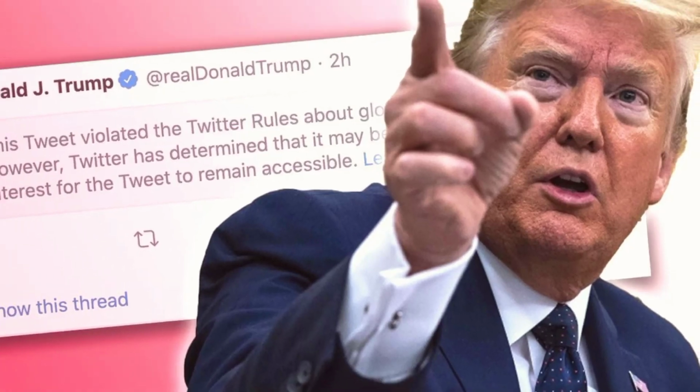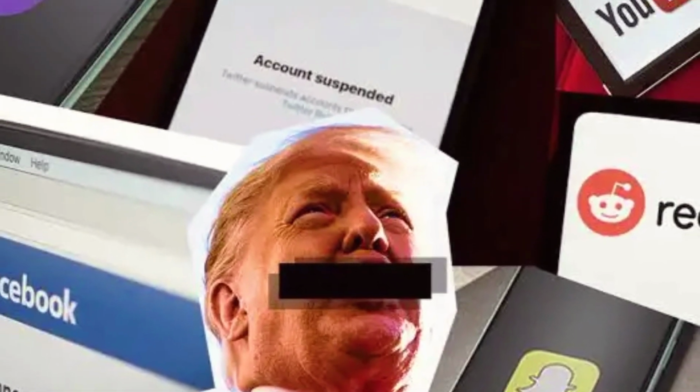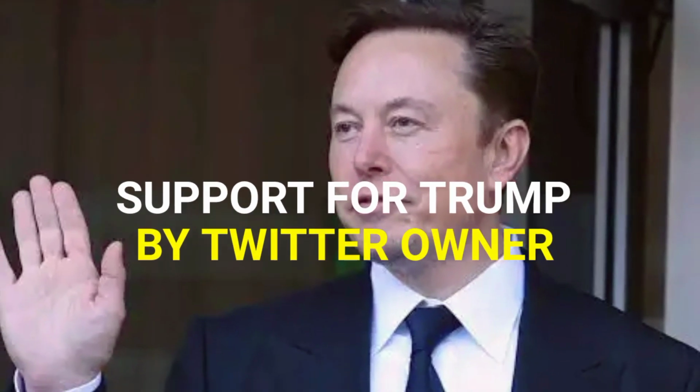Trump's ban from Twitter not only had a significant impact on his ability to communicate with his followers, but it also served as a precedent for other social media platforms. Facebook, Instagram, Snapchat, and YouTube all followed suit in issuing suspensions or bans against the former president. Now let's dig into Elon Musk's support for Donald Trump and the return of Trump on Twitter.